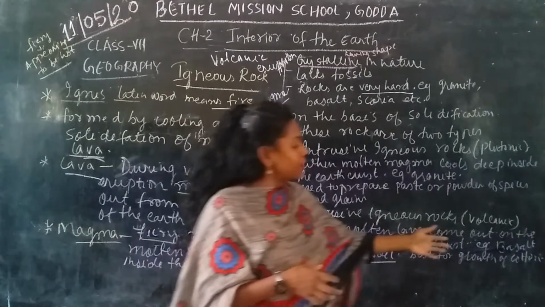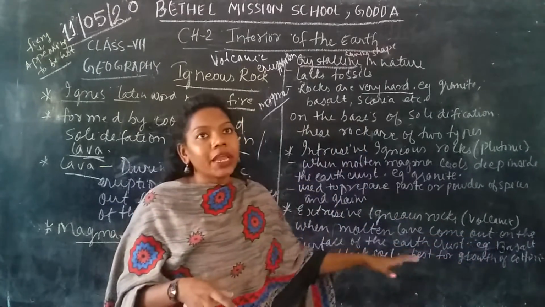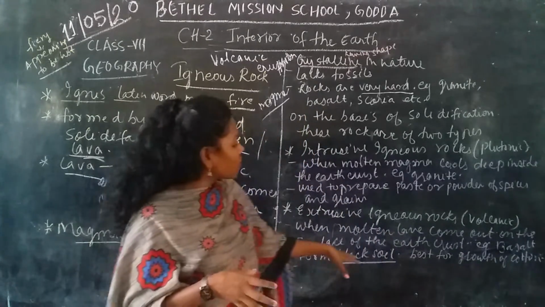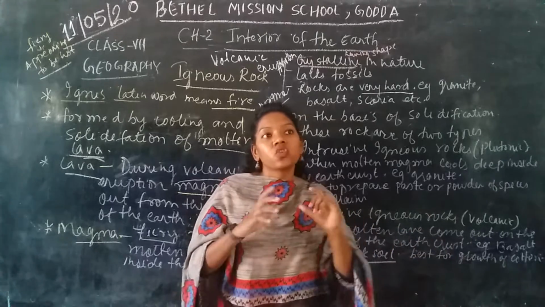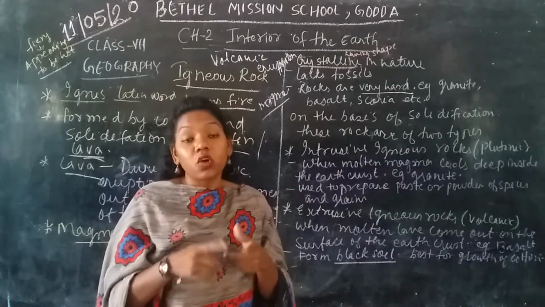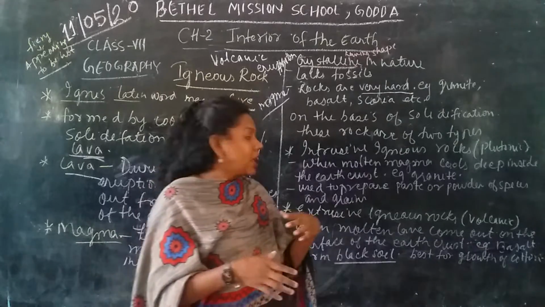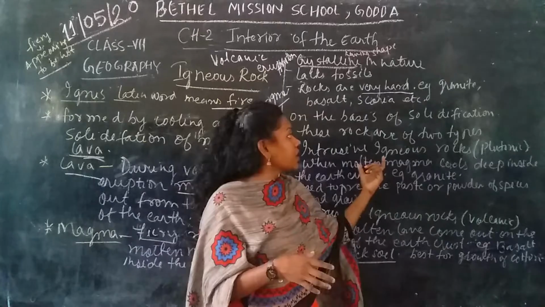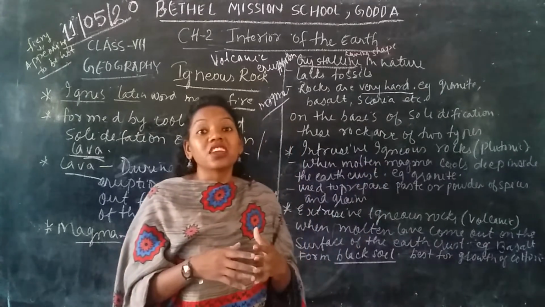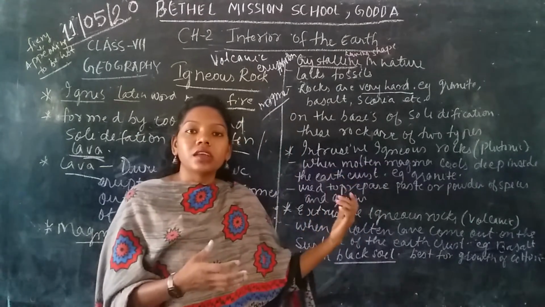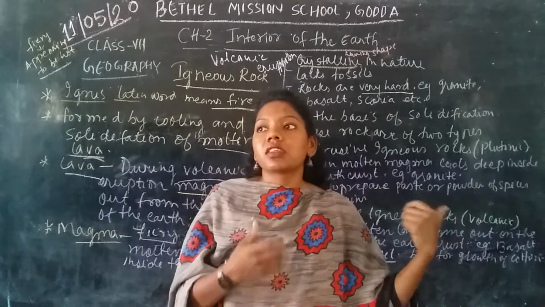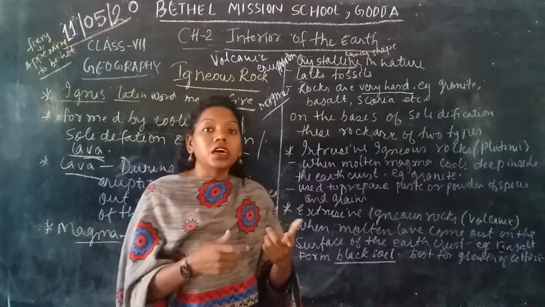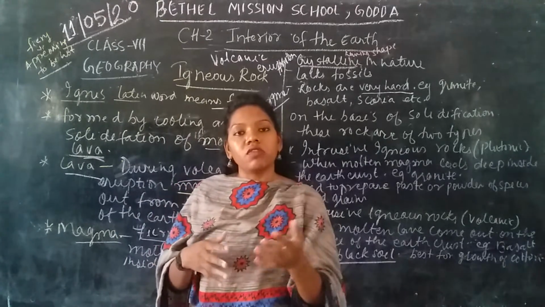For example, we have basalt. Basalt we can mainly find in the Deccan Plateau of India. This black soil is best suited for growing crops like cotton. So this is how the two types of igneous rocks are formed: one formed inside the earth's crust, and another which forms outside the earth's crust after the eruption of the volcano, when the lava comes out.